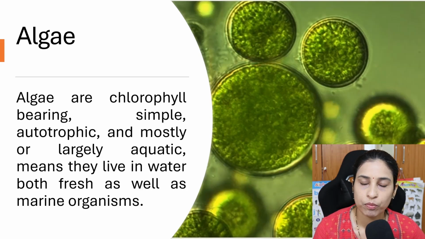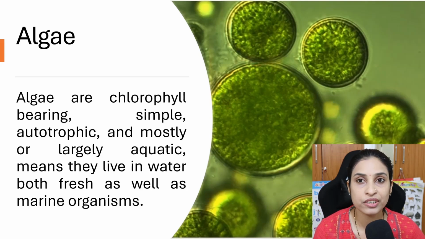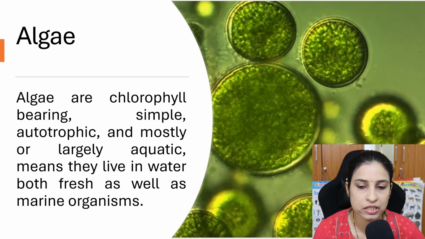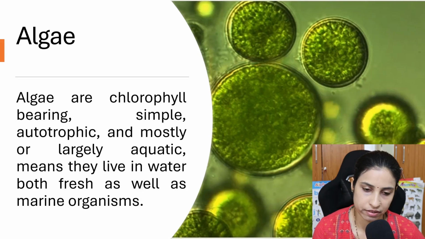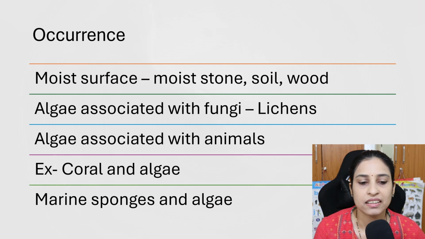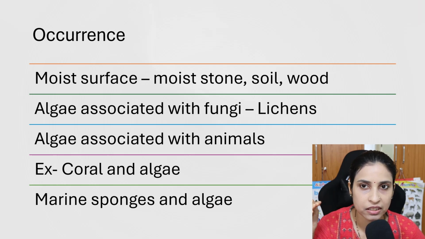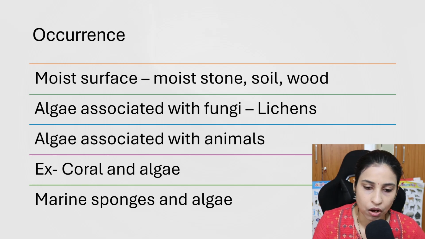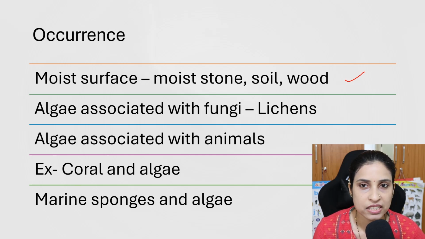They can synthesize their own food, so they are autotrophic, and they are mostly present in water bodies. Okay, then where do we find these algae? Most of the algae are present on moist surfaces. A moist surface may be a stone, soil or wood surface, but the condition is that it must be moist.